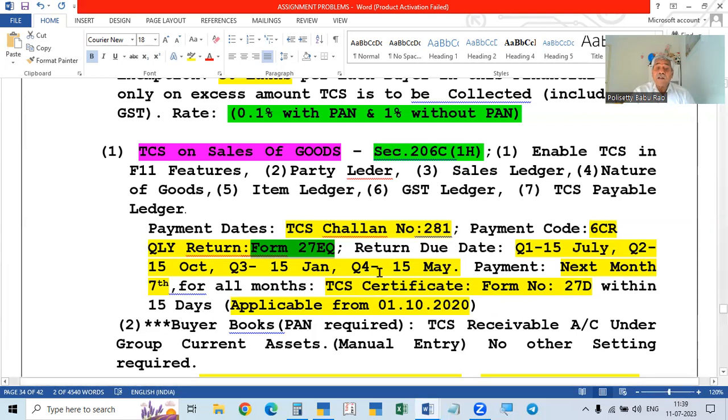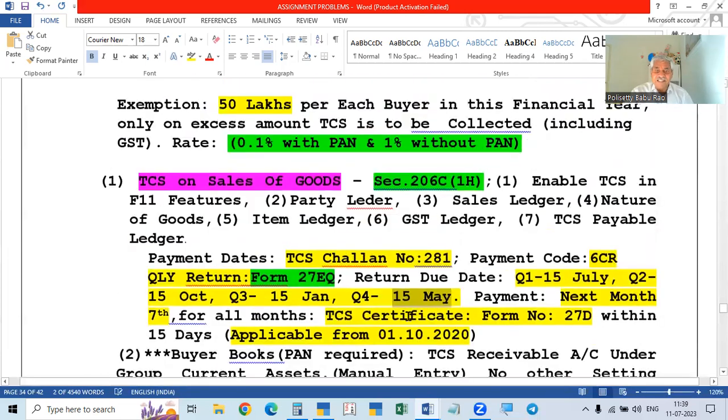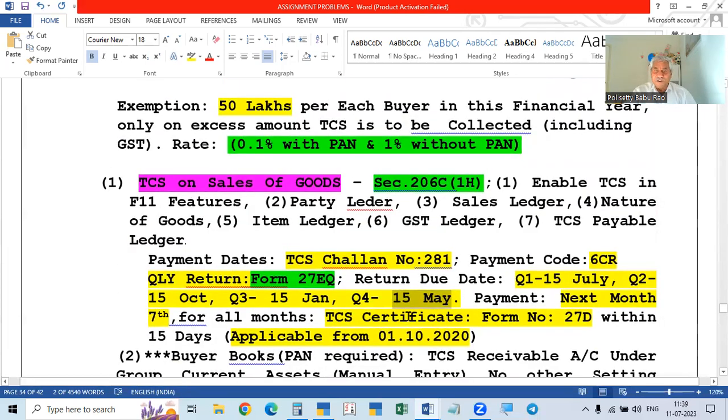But for the fourth quarter, that is for the March quarter, it is 15th May, not 15th April. For every other quarter, it is the next month. For the March quarter, not 15th April, 15th May is given. So for the return only, 1 month extra is given. But for the payment, no extra is given. Next month, 7th only. For every month, next month, 7th is the last date for payment. Like this, we have to file the return every quarter.